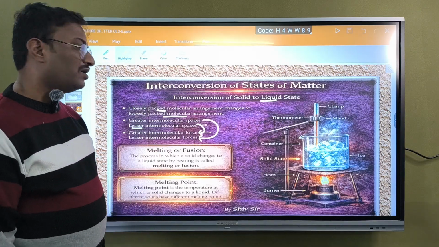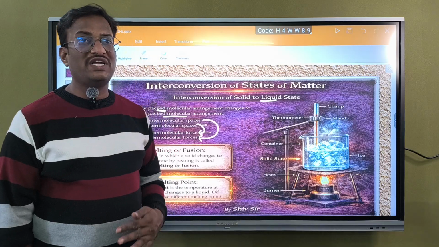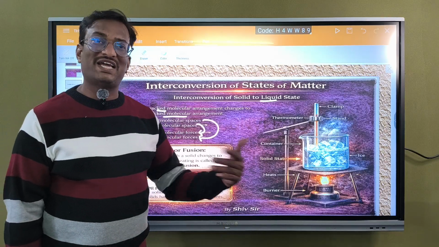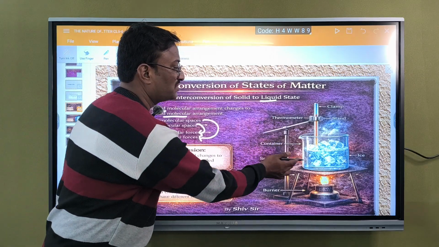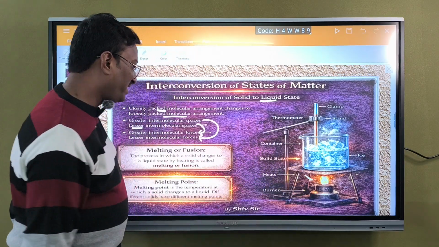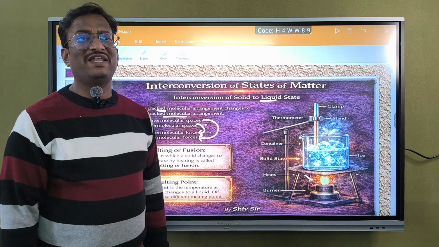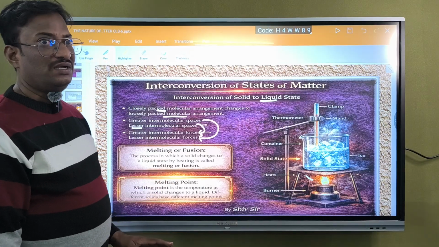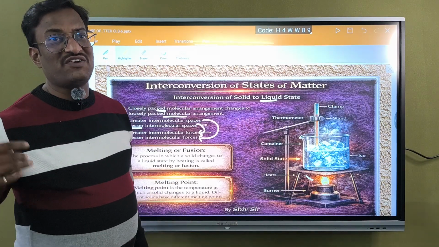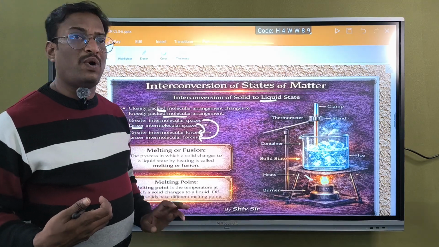Then melting or fusion. So what is melting? The process in which solid changes into liquid by heating is called melting, which is also called fusion. Then what about melting point? The temperature at which the solid gets converted into liquid, we call it the melting point.